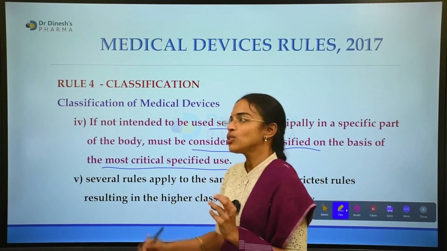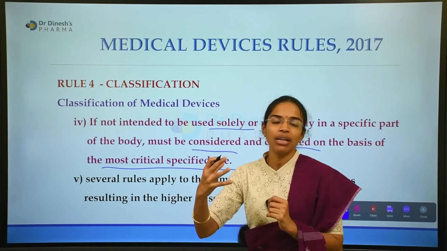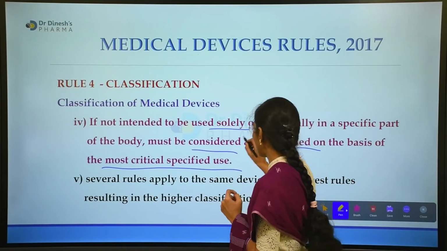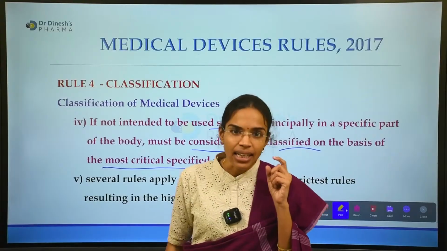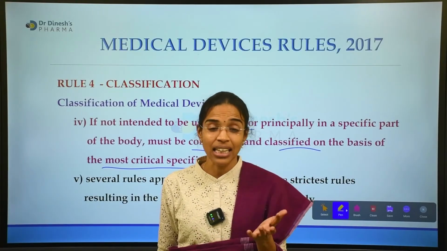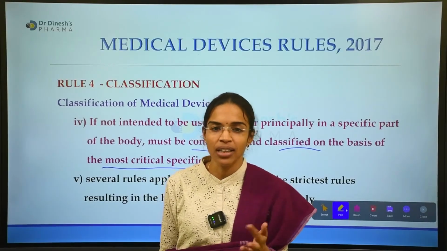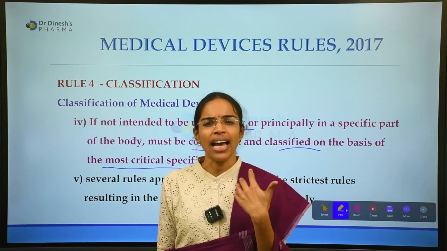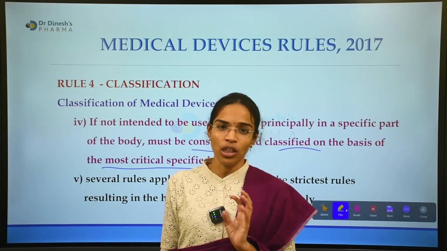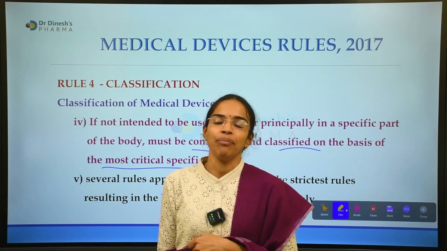In the label claim, there is no specific mention about the implant, whether it is a cochlear implant, a nasal implant, an ocular implant, or a gastric implant. Whatever the type of implant is, it is not mentioned clearly in the label claim.